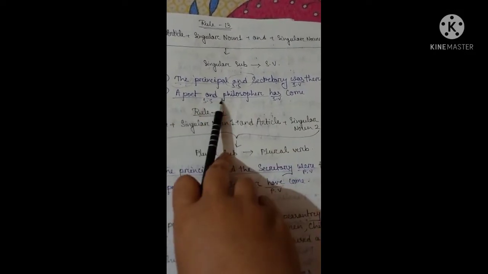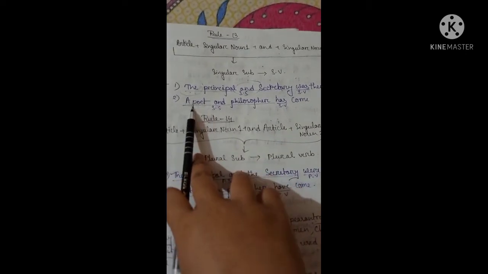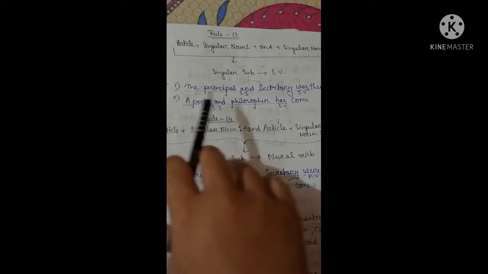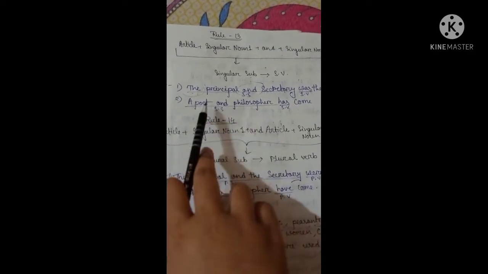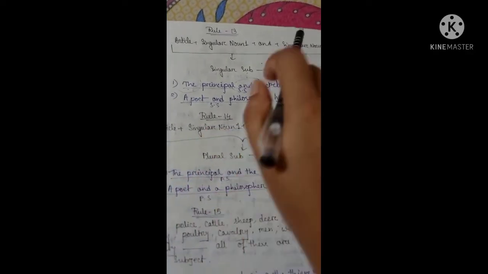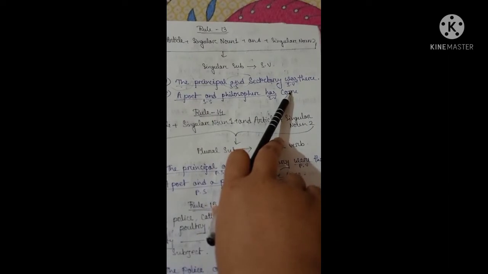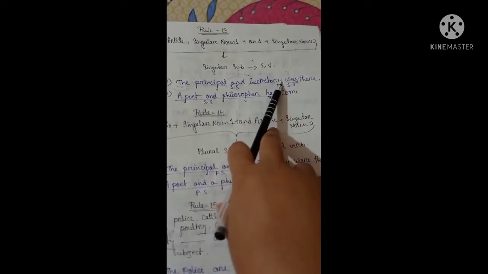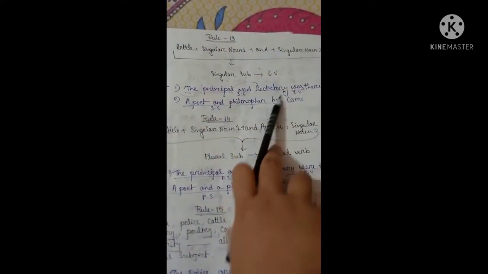Just like: a poet and philosopher has come. Here, "a" is used only before poet. The poet and philosopher denote the same person according to this rule, so it becomes a singular subject with a singular verb, as the two nouns denote the same person.